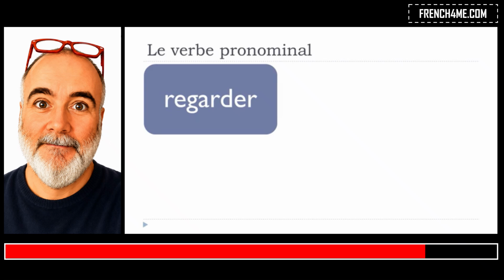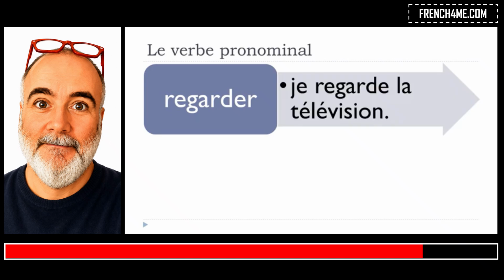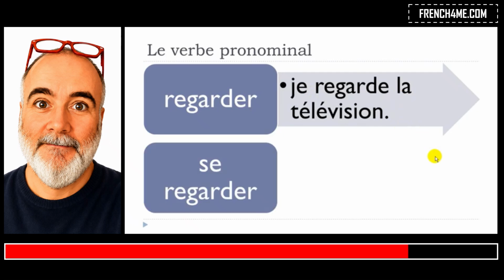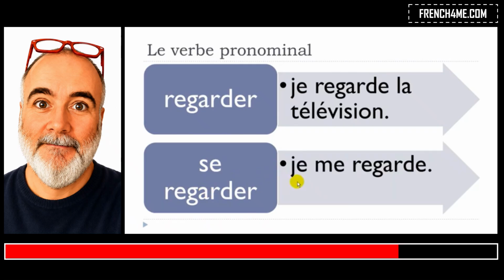So if we take the regarder verb, normally you will construct this sentence: Je regarde la télévision, I watch the television. But then if you use this se regarder, to look at oneself, in that case, je me regarde.